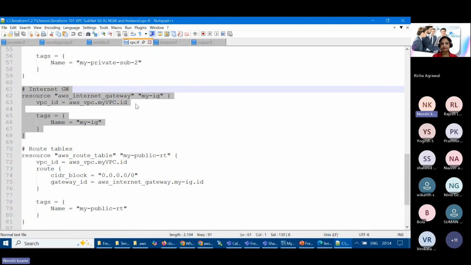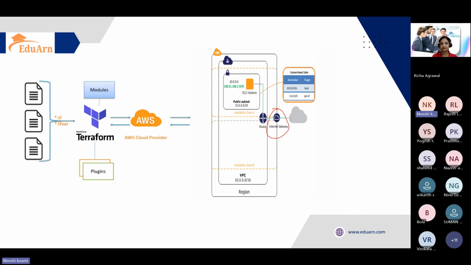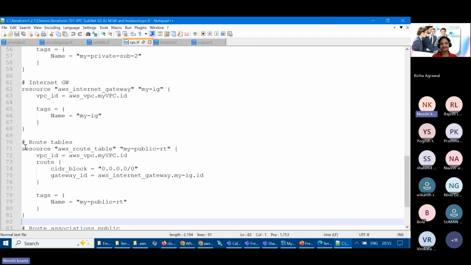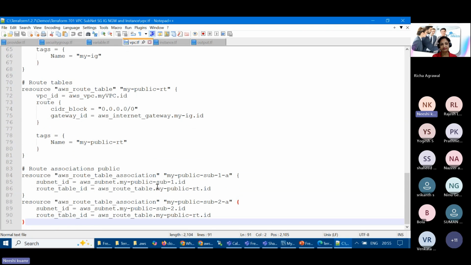So the internet gateway is nothing but a way of getting connectivity from AWS to the outside world, right? If someone wants to access over the internet whatever services you have created, it is only with the help of this internet gateway that people in the outside world access a server created here, right? So this is required. Then we have a router, so the same thing here, we have a route table. This route table is mapped, giving the access and attaching to the internet gateway, and then the route table and public subnet associations are there, right?